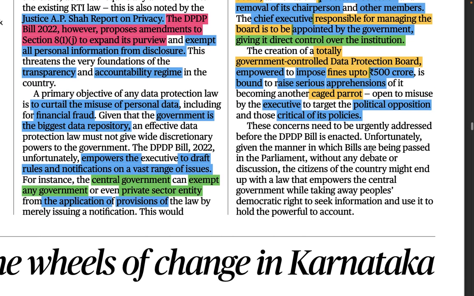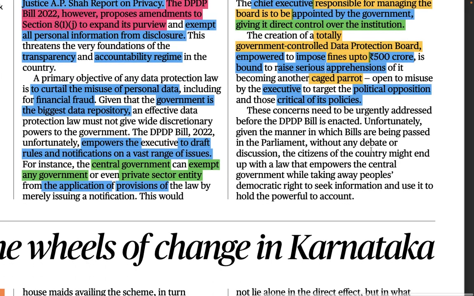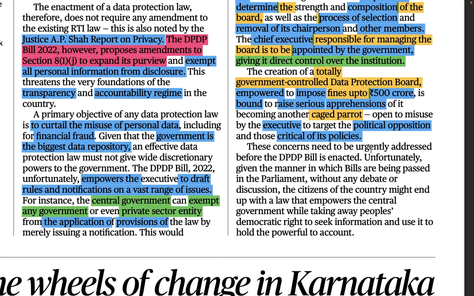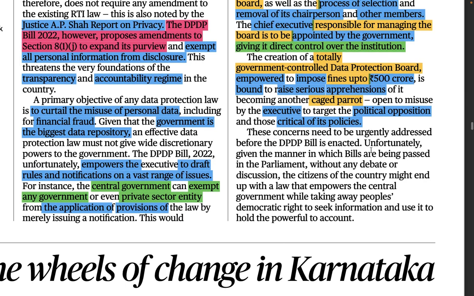So that is why there has to be some autonomy. Autonomy means all the power should not be given to the government only; some of the powers should also be given to the opposition parties, right? So that they could also have a stake, and balance could be maintained. So these concerns need to be urgently addressed before the DPDP bill is enacted, okay?